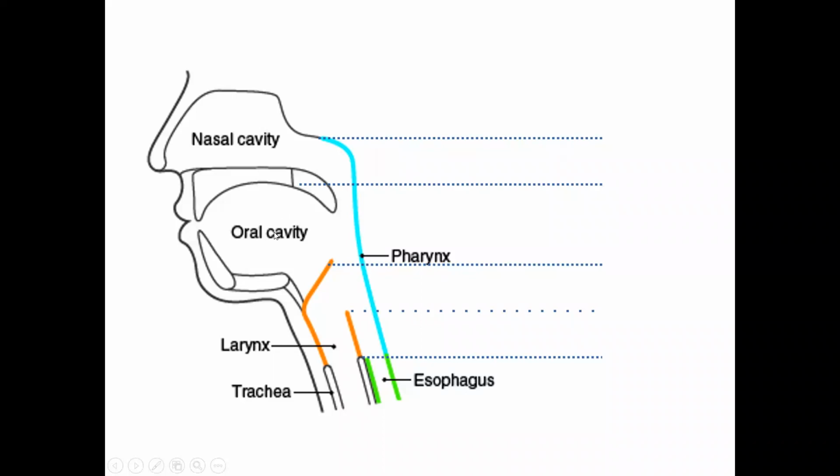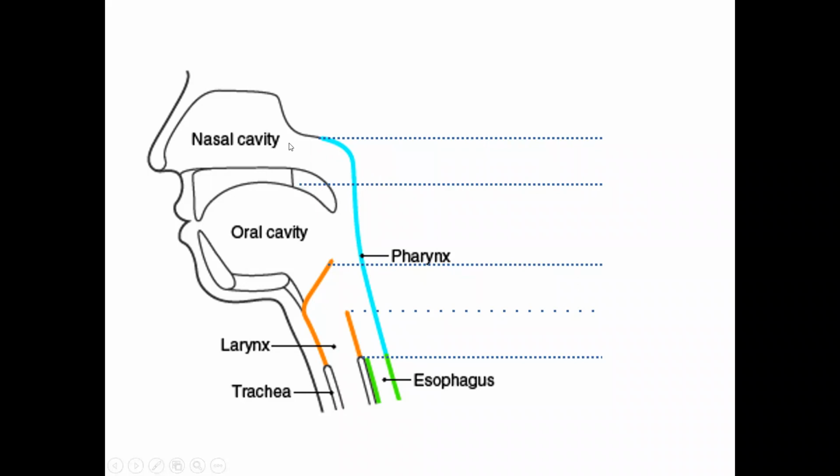The junction between the oral cavity and oropharynx is called the oropharyngeal isthmus. The oral cavity and oropharynx communicate through the oropharyngeal isthmus. The junction between nasopharynx and oropharynx is called the nasopharyngeal isthmus, or also just called the pharyngeal isthmus.